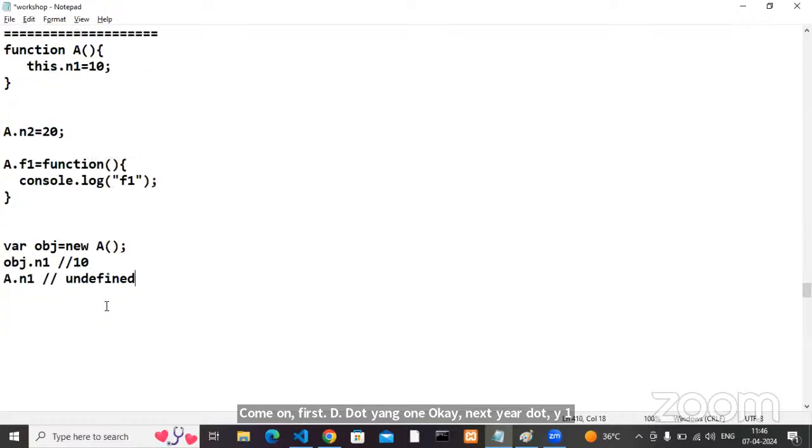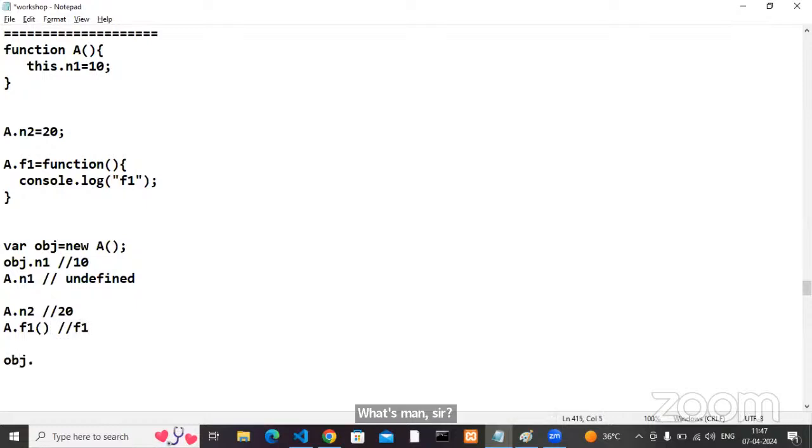N1 is an instance method. We should not call it by using the class. A.n2, what's my answer? Yes, 20. A.f1, what's my answer? f1. Okay, obj.n2, what's my answer? Instance. Okay, static member. Undefined.